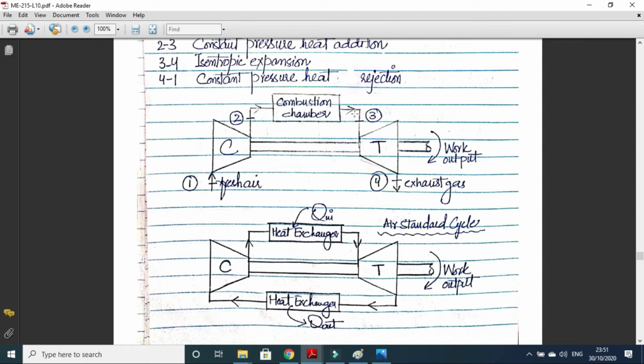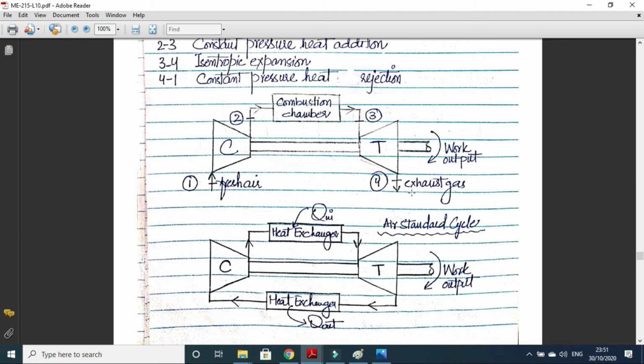Some part of the exhaust gases go into the turbine to run the electrical systems, the power system, air conditioning, lighting systems, and the other power requirements of the aeroplane. And then the rest of the exhaust gases go into the nozzles where they are expanded, and their velocity is increased. When these high velocity exhaust gases exit the nozzle, the thrust is produced and the aeroplane moves forward. And after this, the exhaust gases will be dumped into the atmosphere.